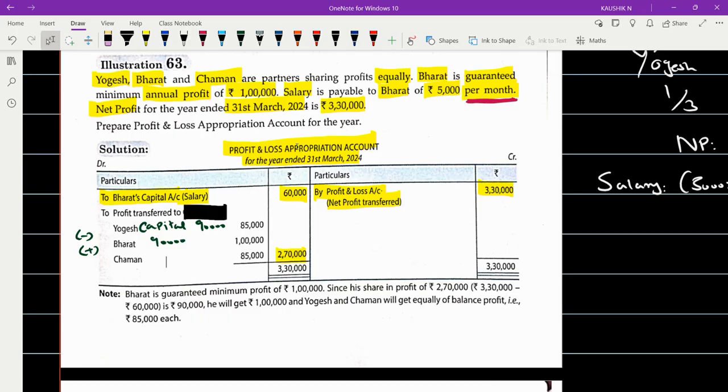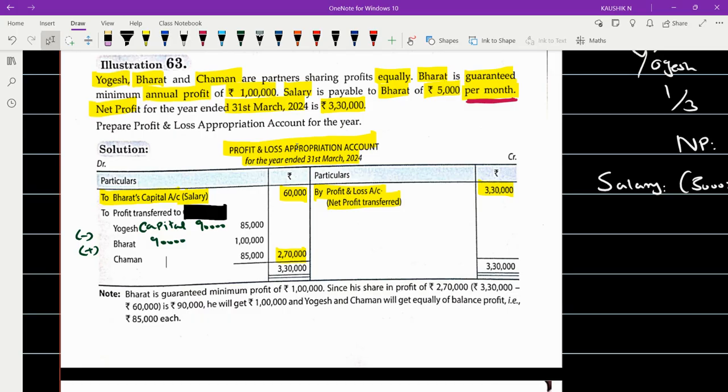What you have done is correct. I'm not saying what you have done is wrong. 100% is correct. The way you presented is also everything what I expect is right. But one thing is, you have mentioned Bharat towards the last, that you don't do. Instead, you will go in the same pattern. Yogesh is the first partner, second is Bharat, then Chaman. So replace the position alone when you are going to do it in your examinations. That alone you take care of. And you mentioned Bharat's capital as rupees 60,000 as a first item; you have to mention within a bracket what it refers to. It is for salary purpose. Apart from that, everything is fine.